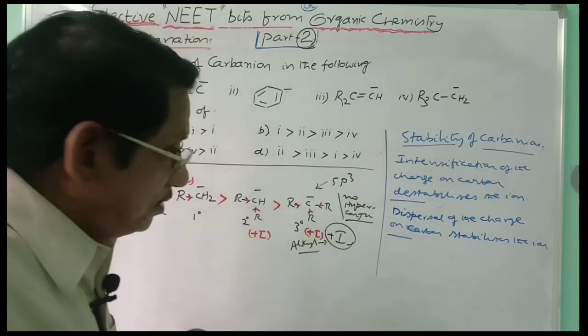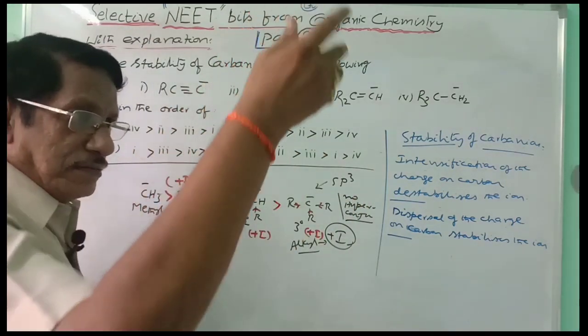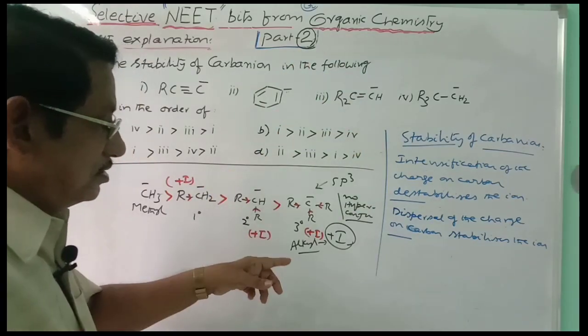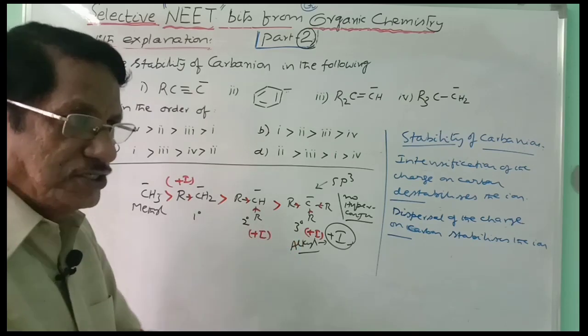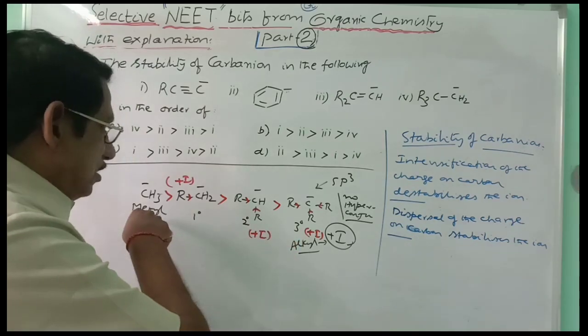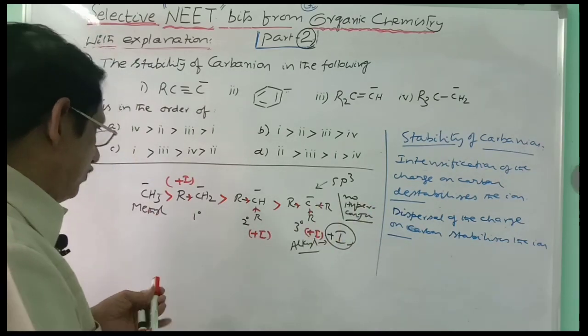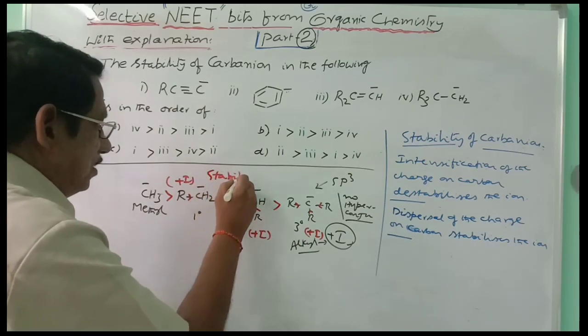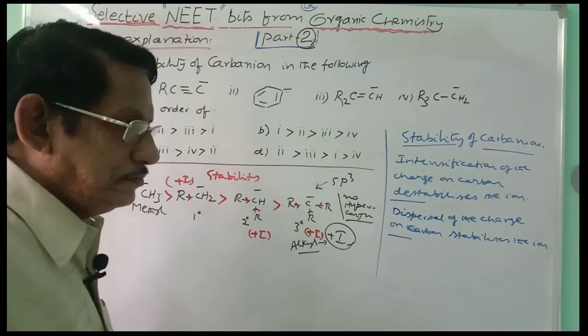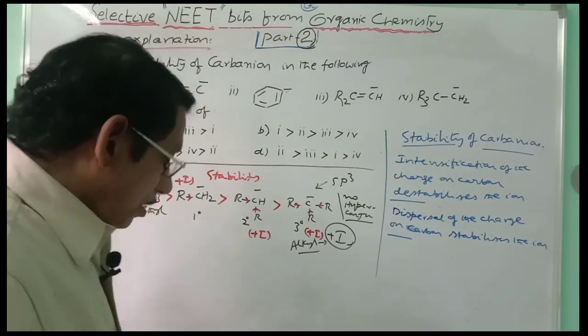So here, in the case of carbocations, tertiary alkyl carbocation is the most stable, whereas in the case of carbanions, tertiary alkyl carbanion is the least stable. So this is the decreasing order of stability in the case of alkyl carbanions. That is true. But whenever